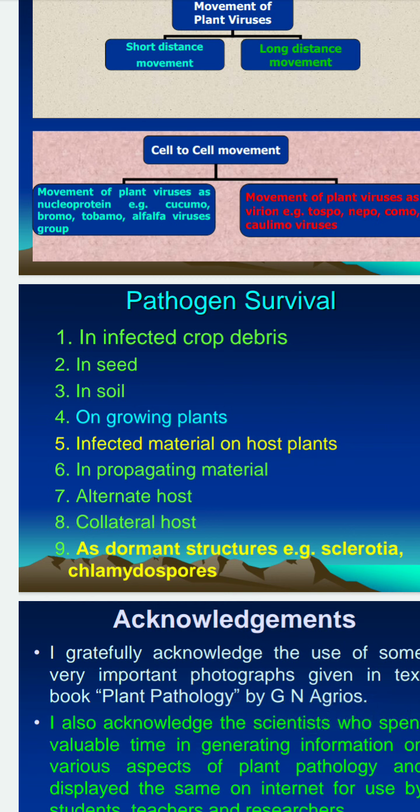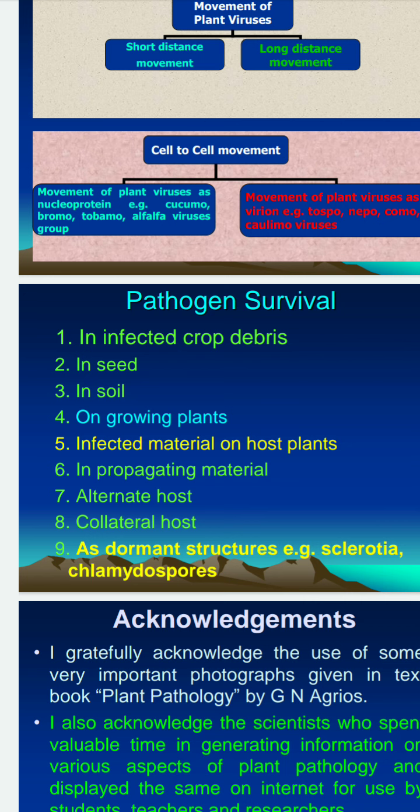After the dissemination, it is quite possible the pathogen may survive or it may not survive. It depends upon the environmental condition, viability of the pathogen's spores, and susceptibility of the host where they are landing.